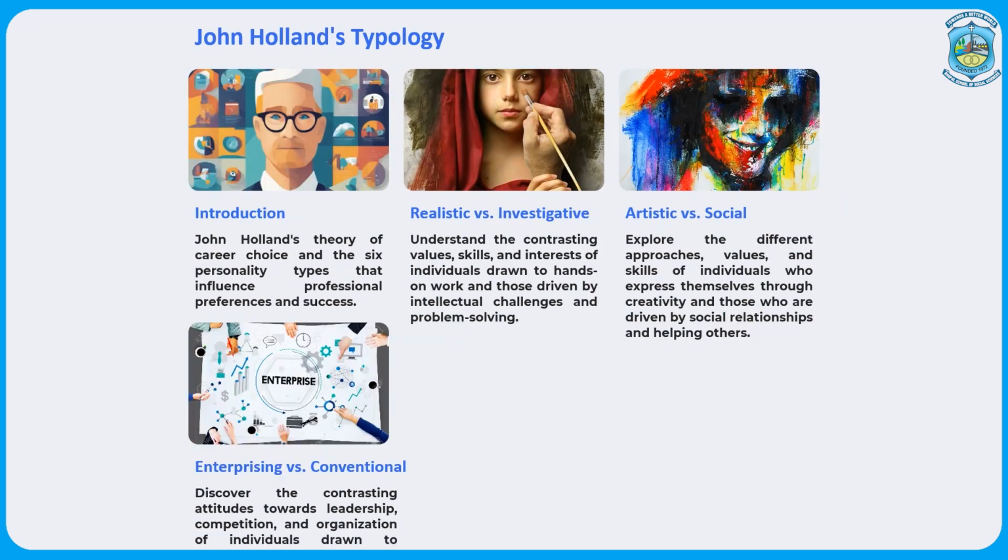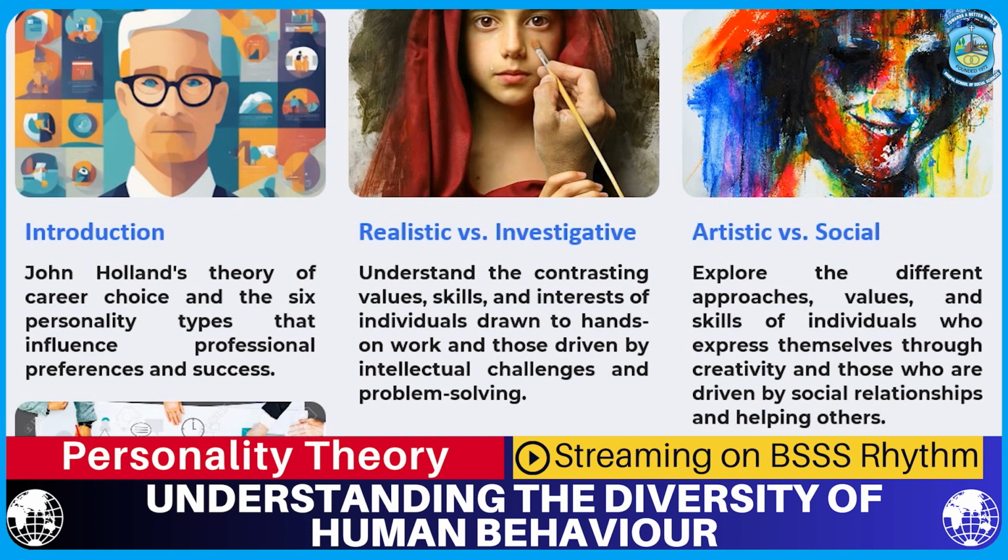Let's move on to the last one that was given by John Holland. John Holland gave his typology that would help you to choose your careers based on it. And he said that you could be a realistic person. That means you're a practical person and you'd like to solve your problems with practical solutions. For example, you believe in designing, operating, and henceforth you would be engineers.